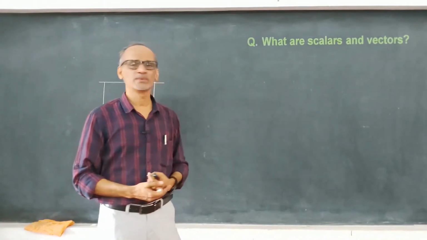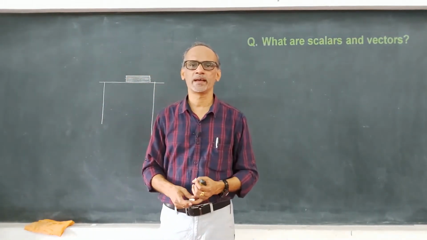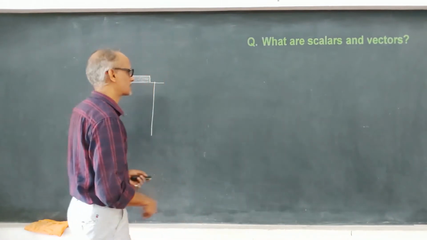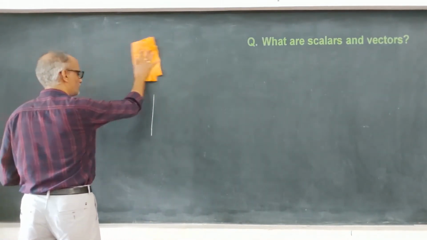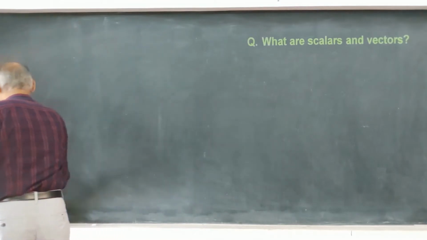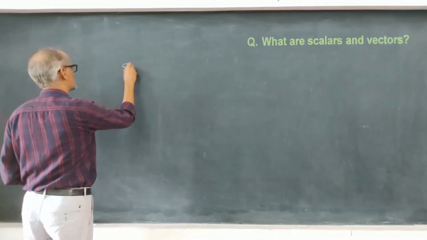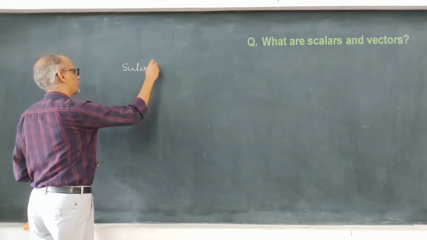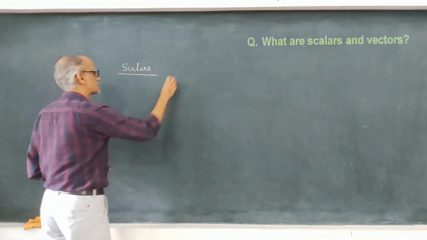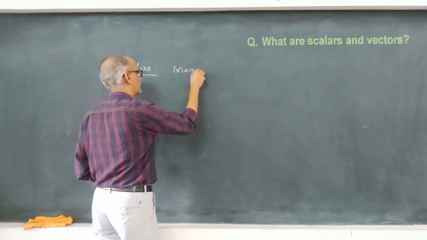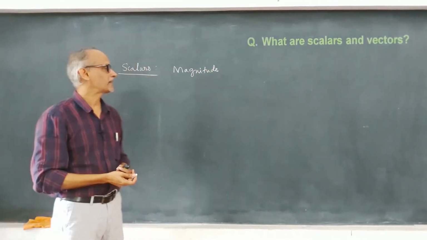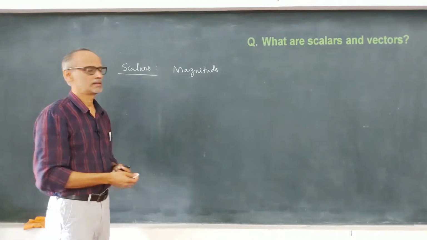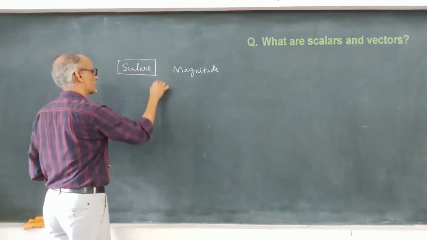So we are going to introduce a new term called scalars and vectors. So what are scalars and vectors? So important term. So scalars are the quantities having only magnitude. Physical quantities having only magnitude are called scalars.